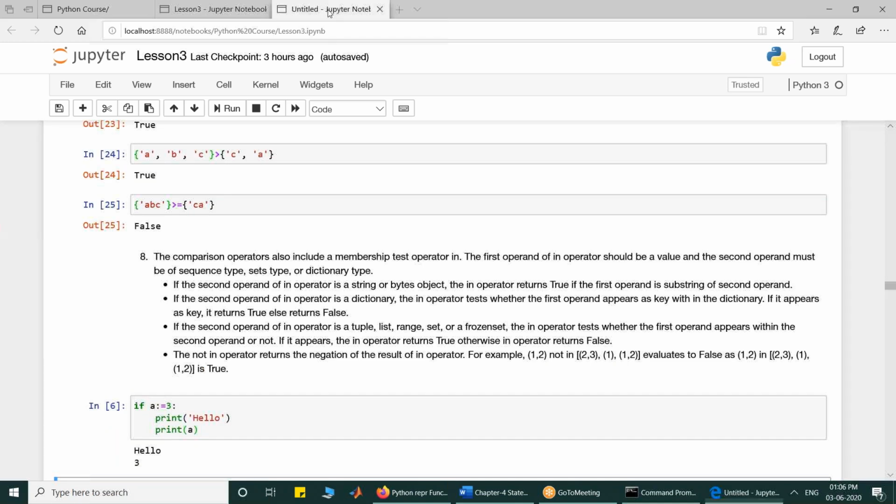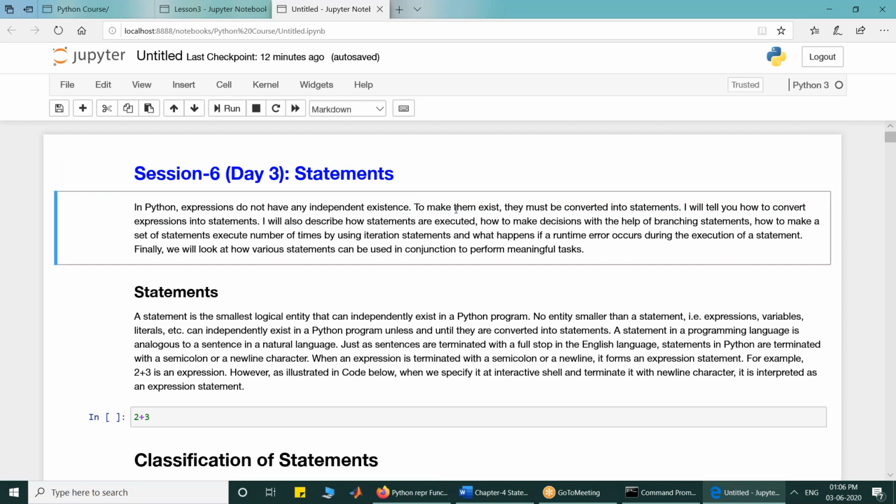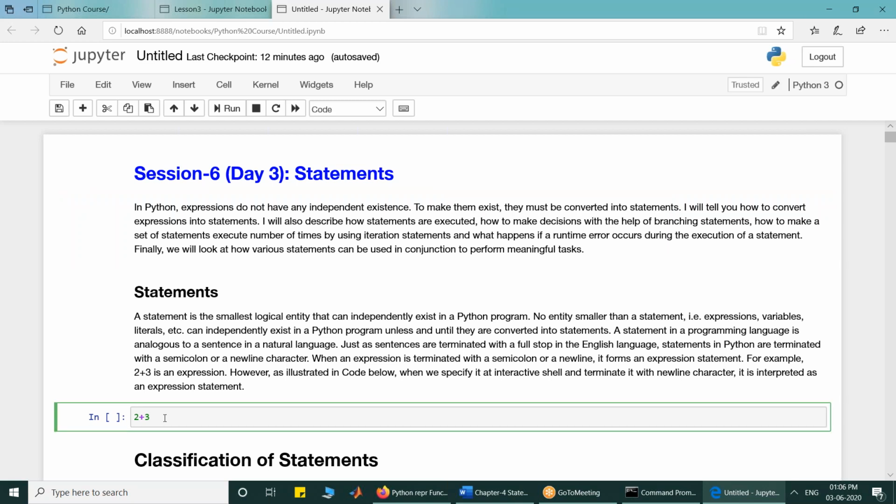In this session, we will focus upon statements, and we have already covered expressions till the last session. I just want to re-emphasize that expressions as such do not have any independent existence in your language. If you want to execute them, you must convert them into statements. Till now, without your knowing, 2 plus 3 was being converted into a statement, and that's why we could execute it.